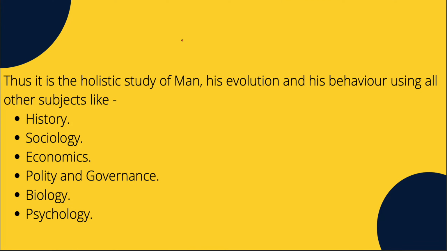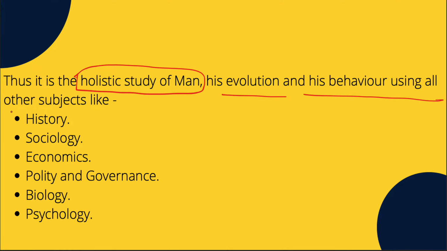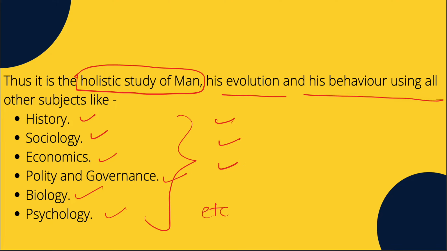Thus, we can safely say that it is the holistic study of mankind, his evolution, and his behavior using all other subjects like history, sociology, economics, polity and governance, biology, psychology, etc. Mind you, friends, this is the only subject which does not leave any of these aspects of human beings. As an anthropology student, we are interested in each and every one of these aspects: the history, the sociology, the economics, the polity, biology, etc.